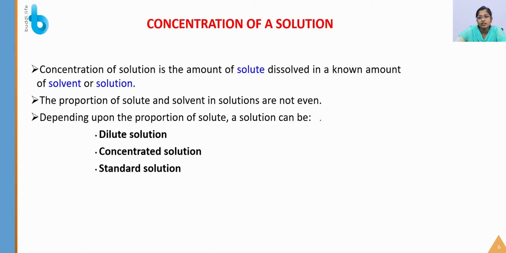Okay, so next, depending upon the proportion of solute, a solution can be classified into three types: dilute solution, concentrated solution, standard solution. If the amount of solute that we are adding to the solution is low, then it is known as a dilute solution. If the amount of solute is very high compared to the solvent, then it is a concentrated solution. If we are adding a certain amount, like I said, in one cup of milk you will be adding 1 spoon of sugar, it is a standard solution. If you are adding 2 to 3 spoons or 5 spoons of sugar, it is a concentrated solution. If you are adding only half a spoon of sugar, it is a dilute solution.